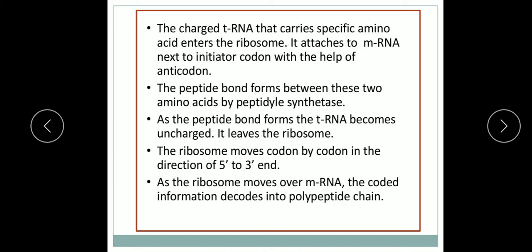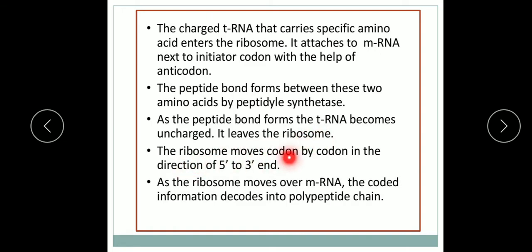Now the same description that I explained to you: the charged tRNA that carries a specific amino acid enters the ribosome, attaches to mRNA next to the initiator codon with the help of the anticodon, on which site? A site. Now the peptide bond forms between the two amino acids, methionine and leucine. In between them the peptide bond is formed with the help of the enzyme peptidyl synthetase. As the peptide bond forms, the tRNA becomes uncharged and it leaves the ribosome.